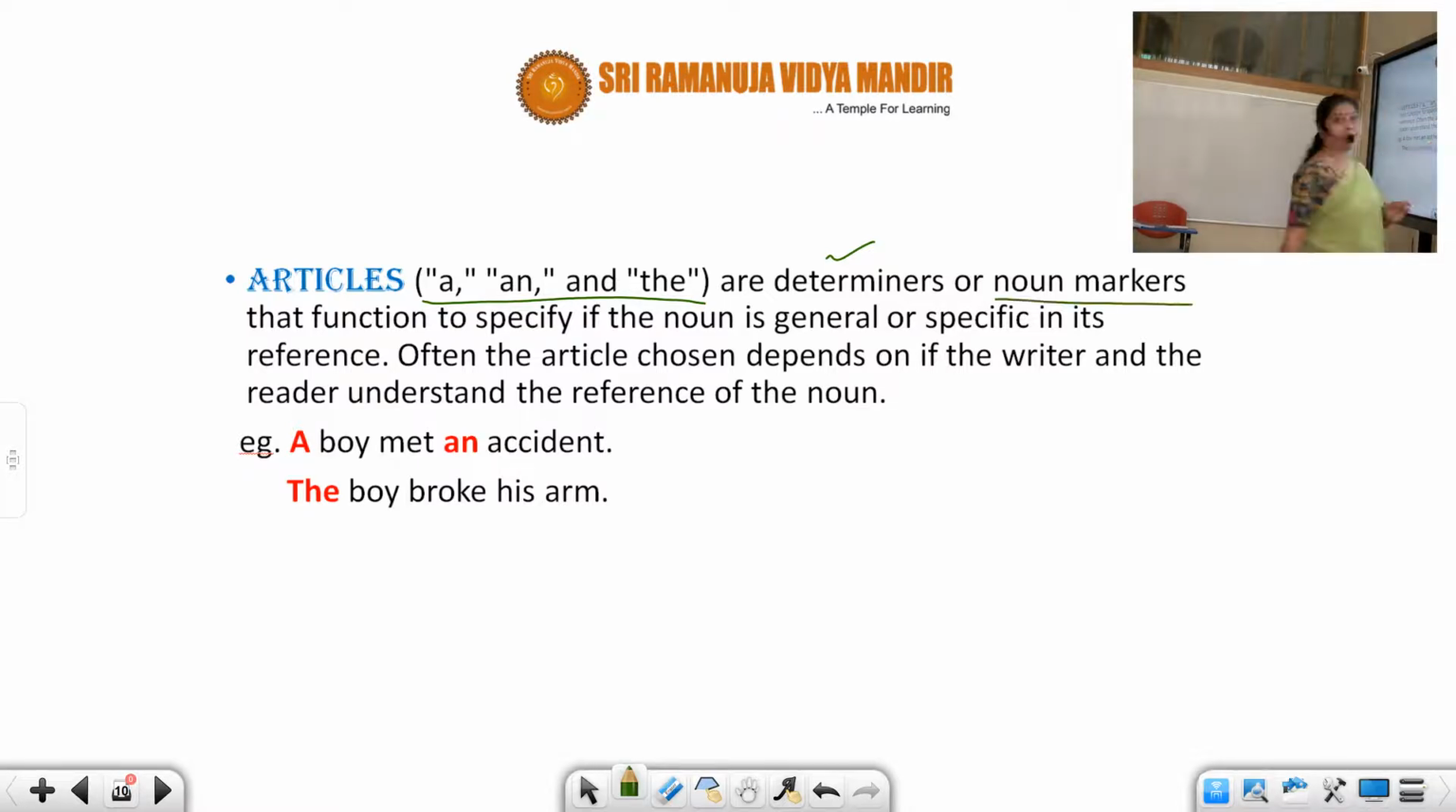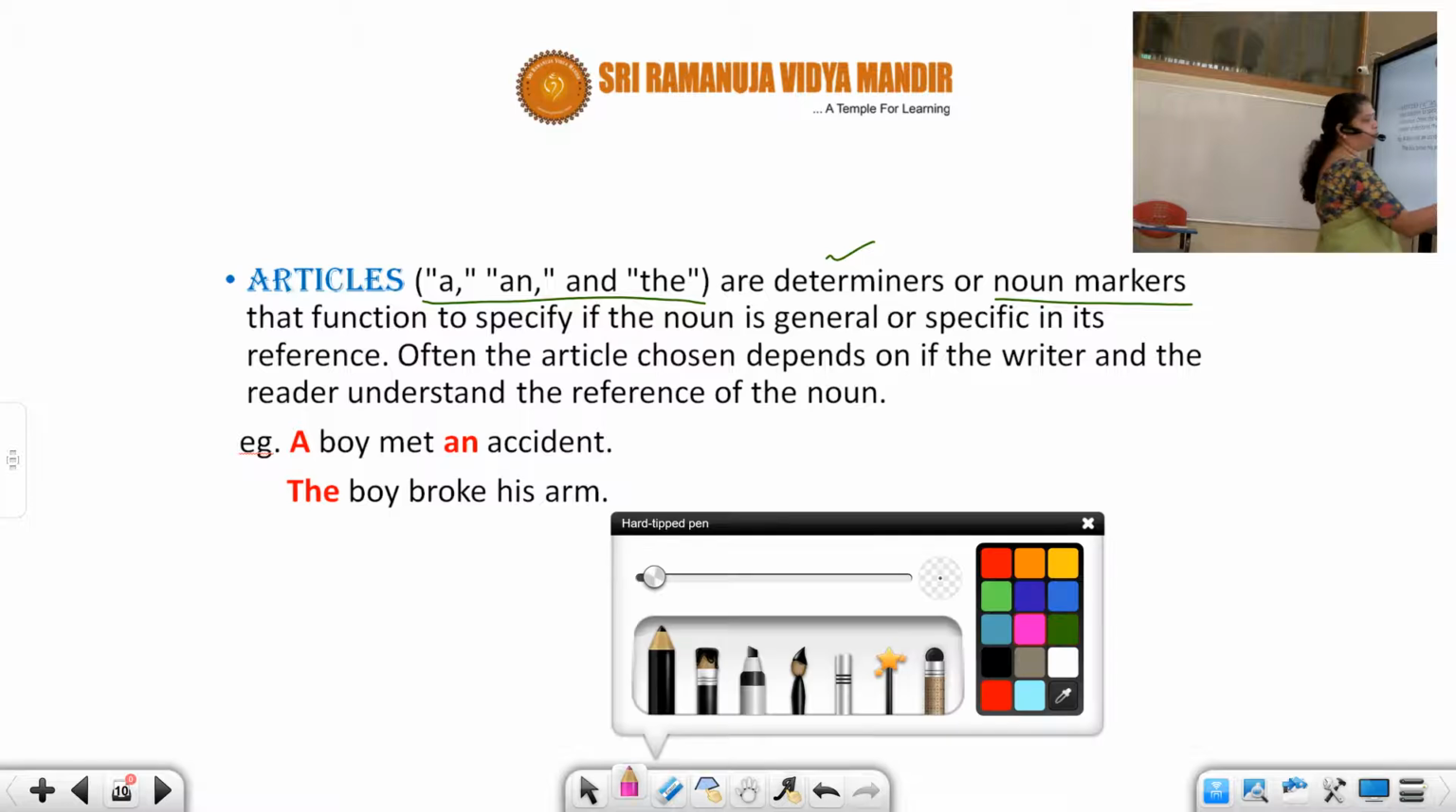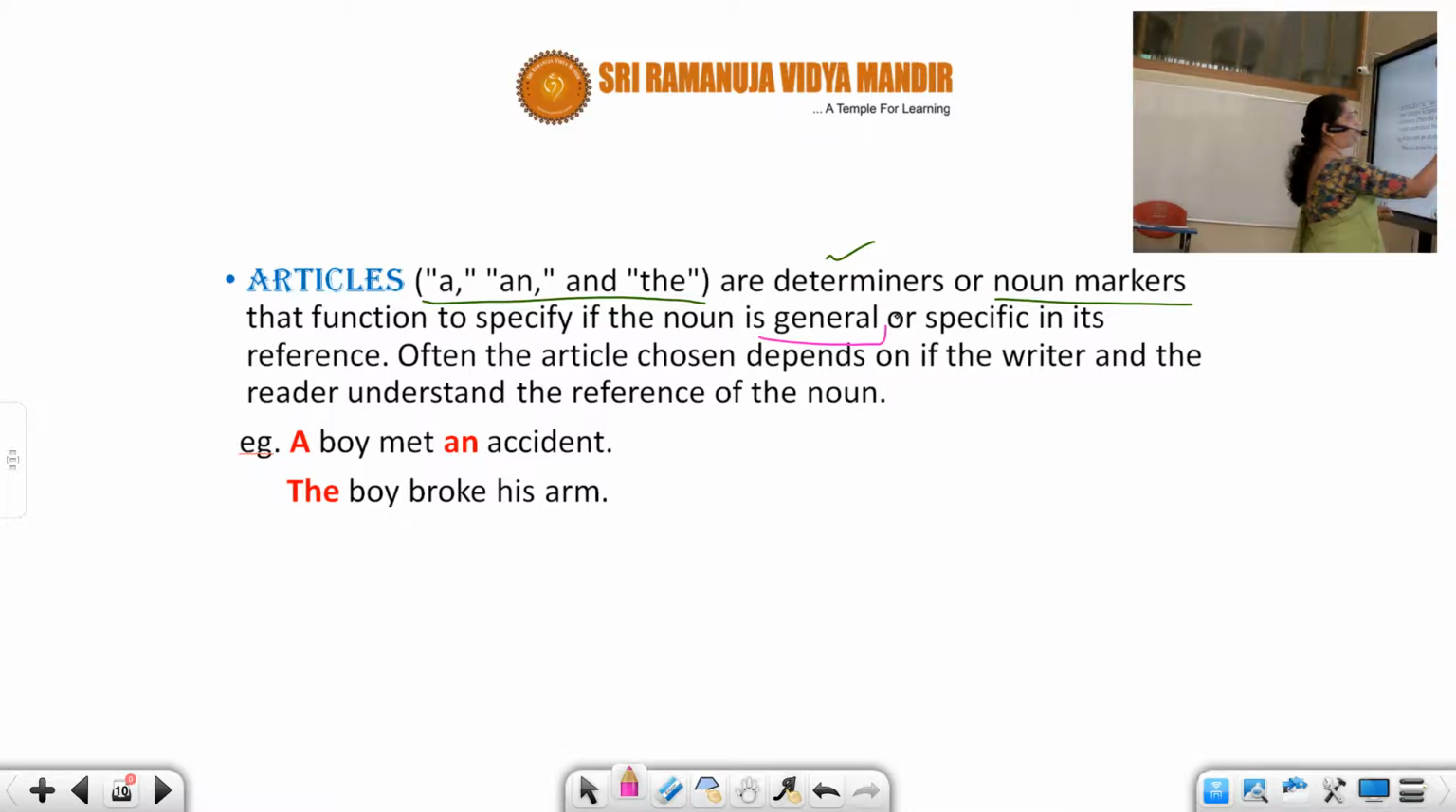Can you see this? They mark the noun. Any book, that book. It can act like a demonstrative adjective, or you can say that particular book. So it is marking the noun. It is telling us the status of the noun. So they are also noun markers that function to specify if the noun is general or specific. Look into this point: general or specific. That's important.